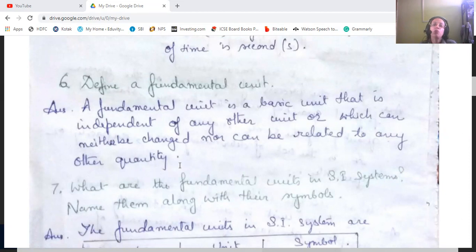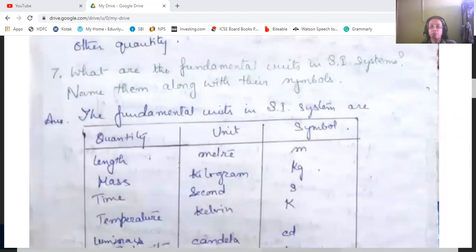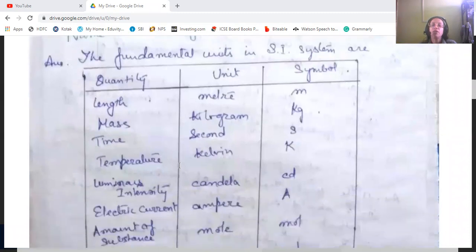Now what are the fundamental units in the SI system? Name them along with their symbols. Length is meter, written as m. Mass, kilogram, kg. Time, second, s. Temperature is kelvin, written as capital K. Luminous intensity, candela, cd.